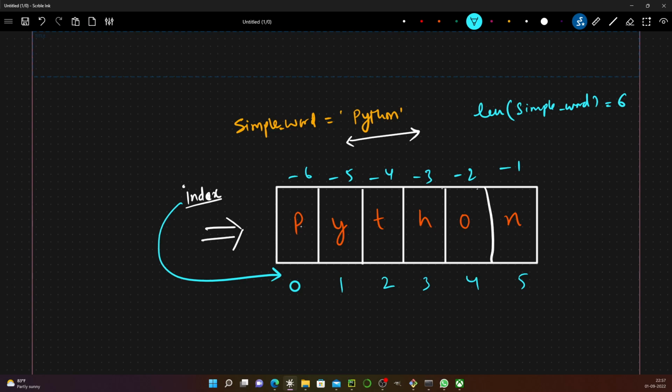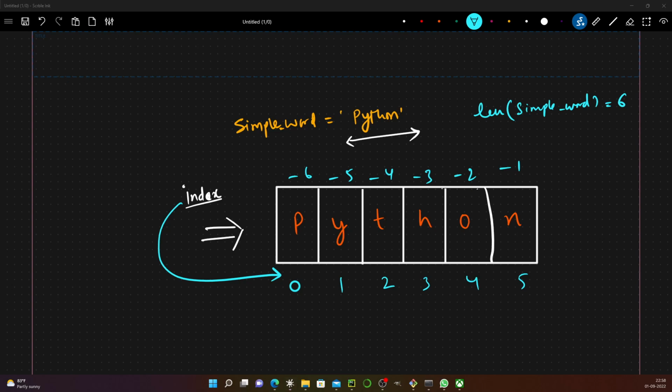That is how it goes. That's about how we visualize the string. Let's jump into the programming and try to see.